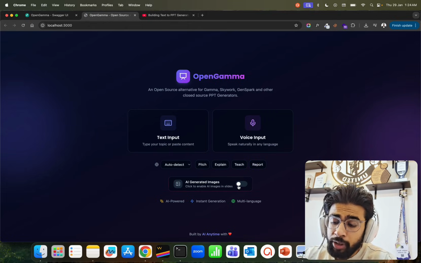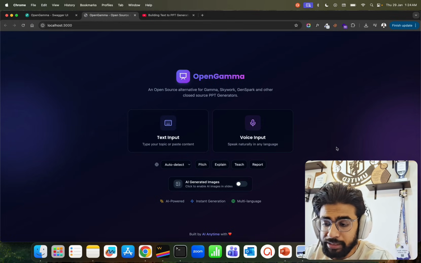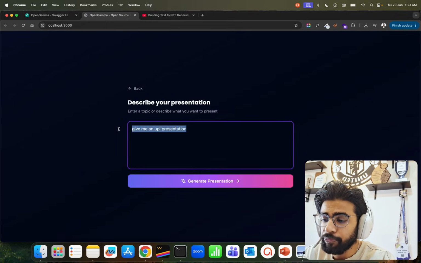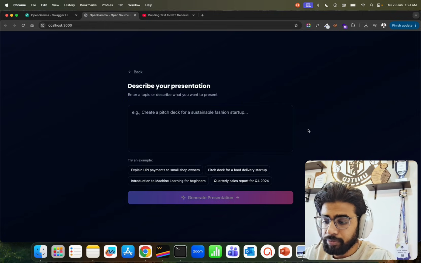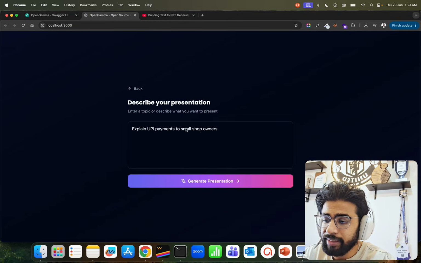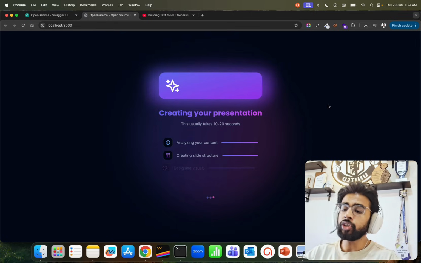Now, we also have an option to bring images within slides. So you can also include AI generated images, right? And let me first show you the text input, right? When you click on the text input, if I remove this, you can see it shows you some examples also, like explain UPI payments, pitch deck for a food delivery startup, introduction to machine learning for beginners, quarterly sales, and so on. Let's say I select explain UPI payments, and I click on generate presentation.